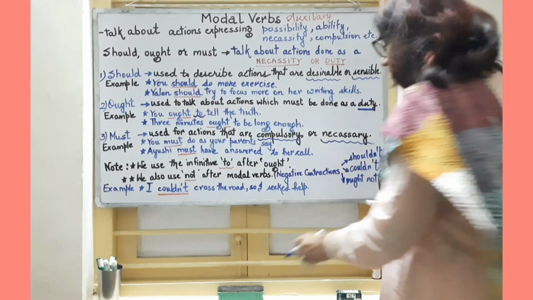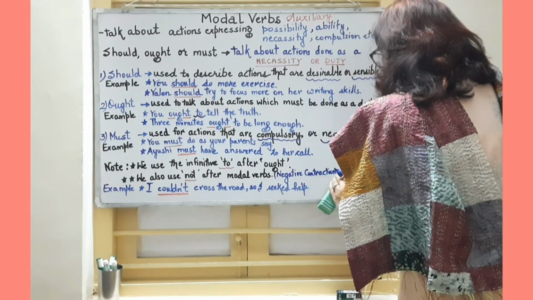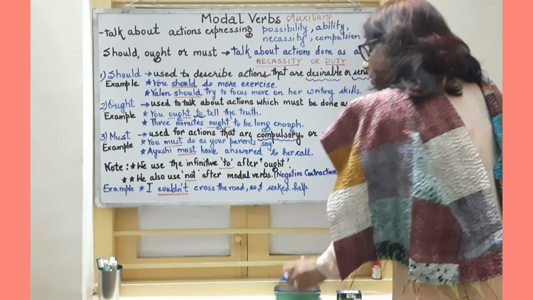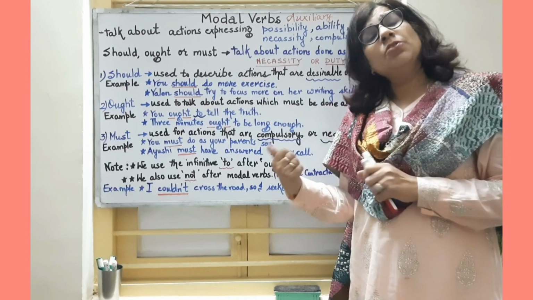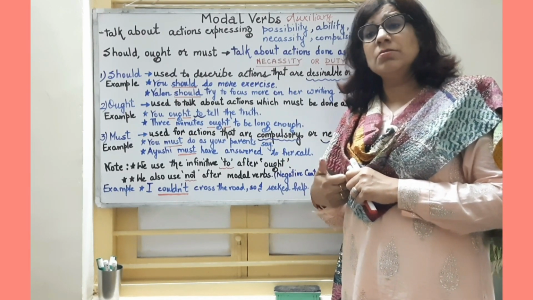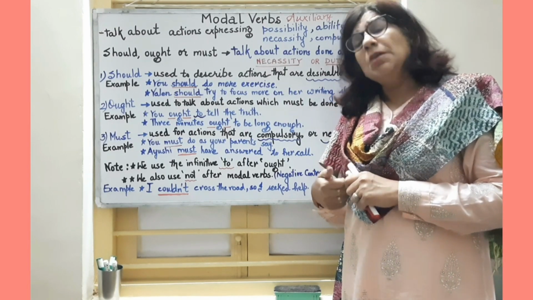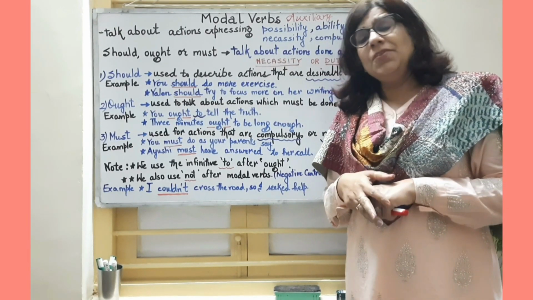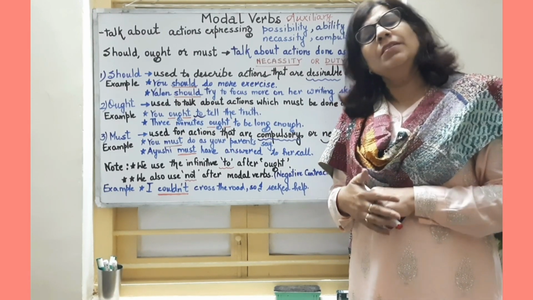Right? With ought also we can use not, but we use it very rarely. We avoid using not with ought.